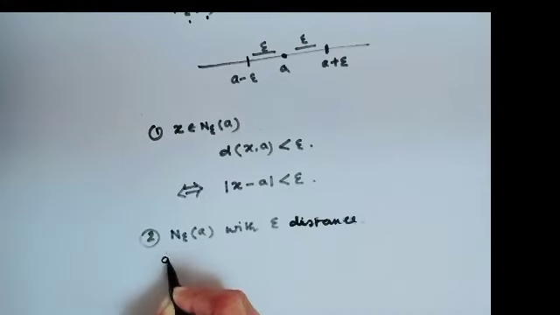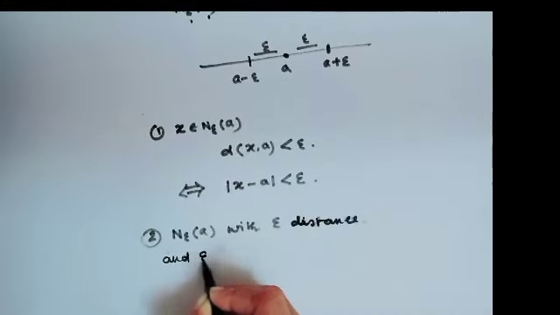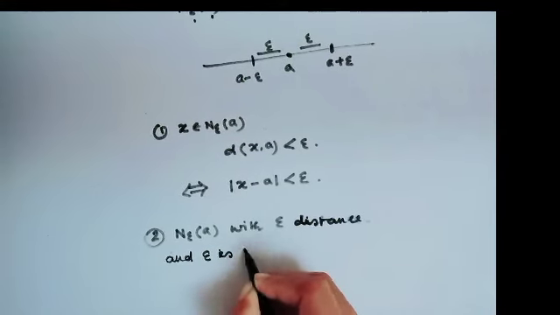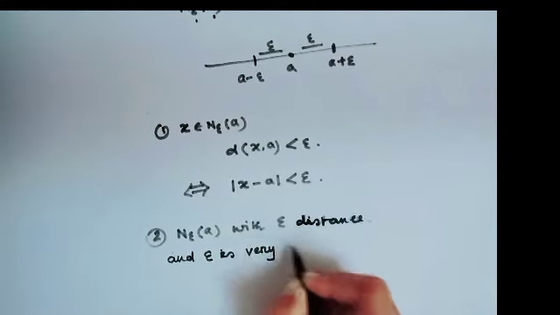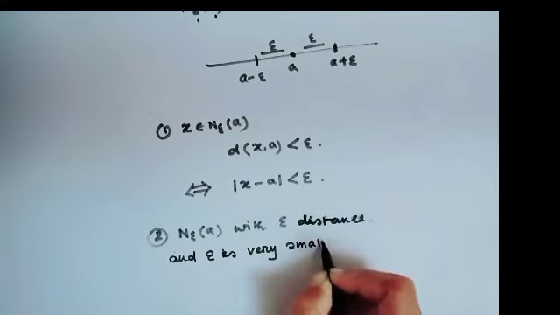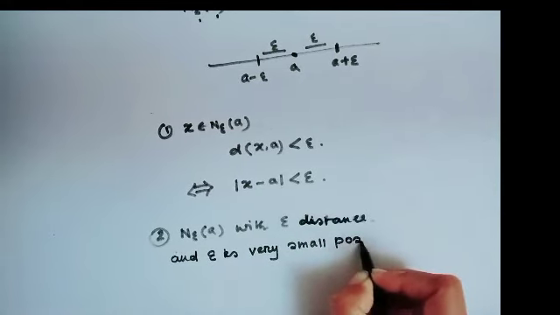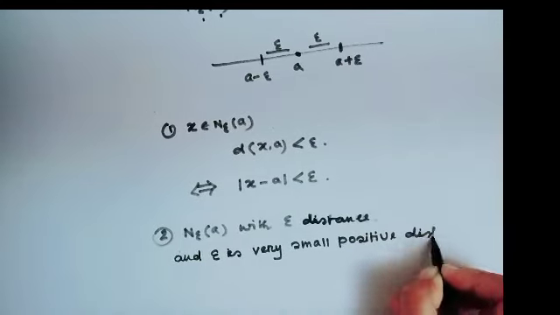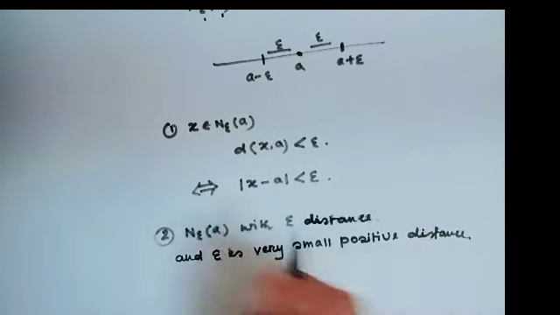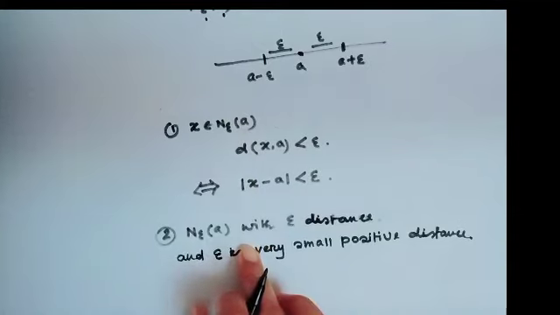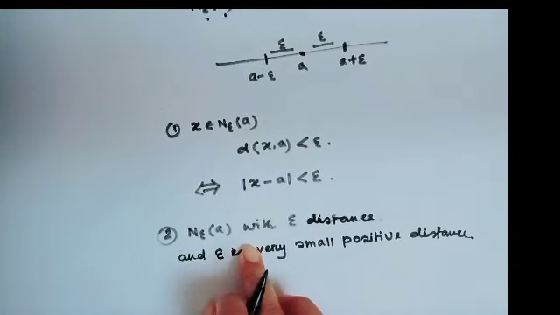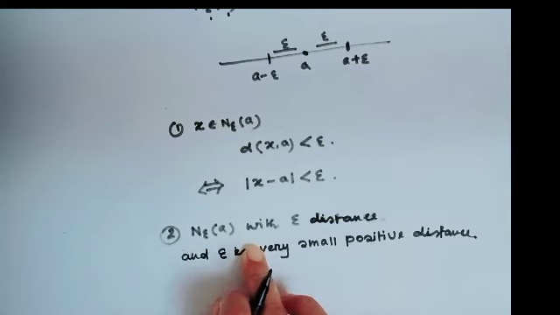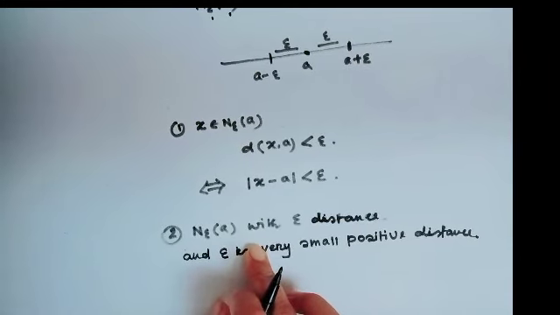And epsilon is a very small positive distance. This true property is helpful in using the definition of neighborhood.